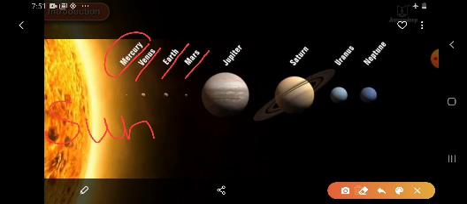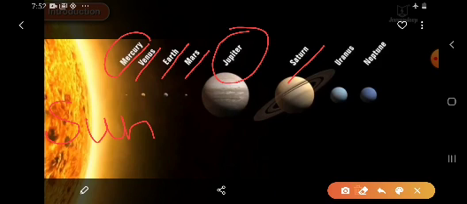So children, Mars has occupied the fourth position in the solar system. After Mars we have Jupiter. So children, Jupiter is the largest planet of the solar system. Mercury is the smallest planet, and Jupiter is the largest planet of the solar system. And after Jupiter we have Saturn. So children, Saturn is the second largest planet of the solar system.